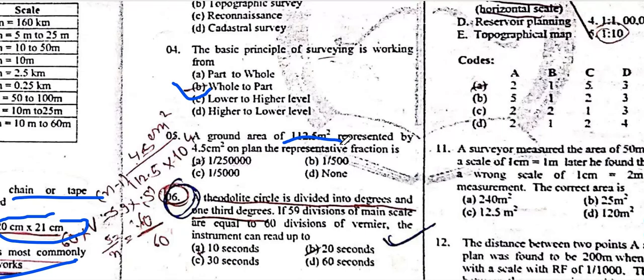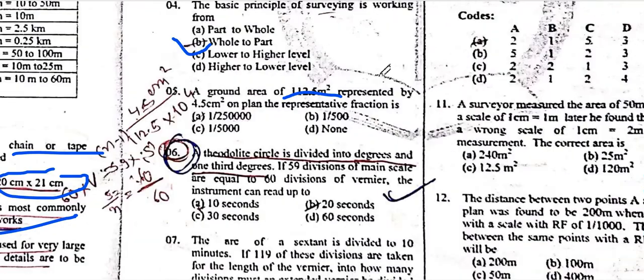A ground area of 112.5 meter square is represented by 4.5 centimeter square on the plan. What is the representative fraction? The RF is equal to 4.5 divided by 112.5. Okay?